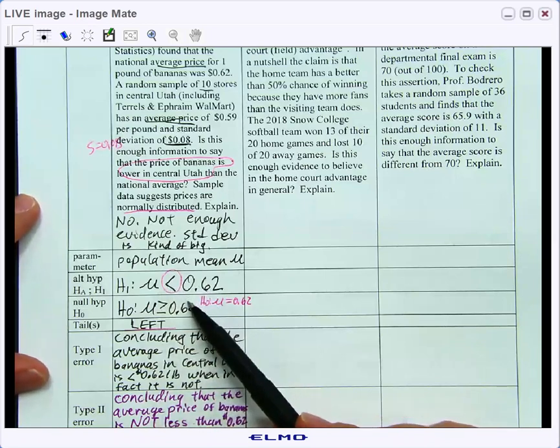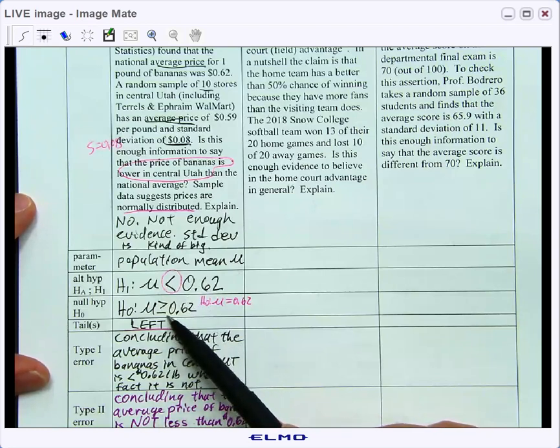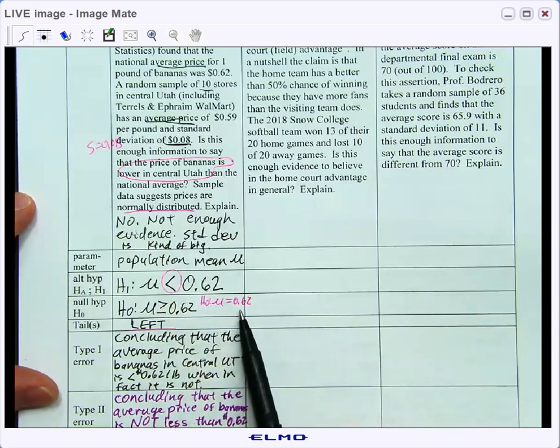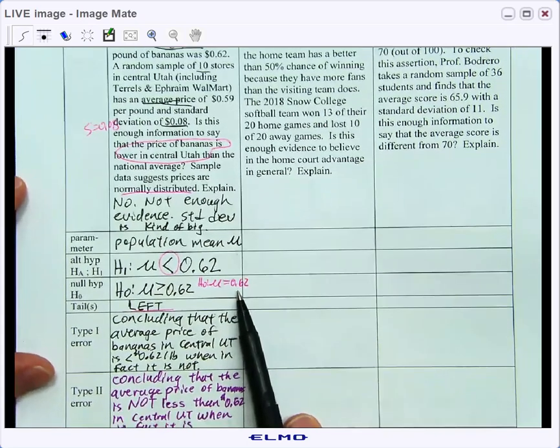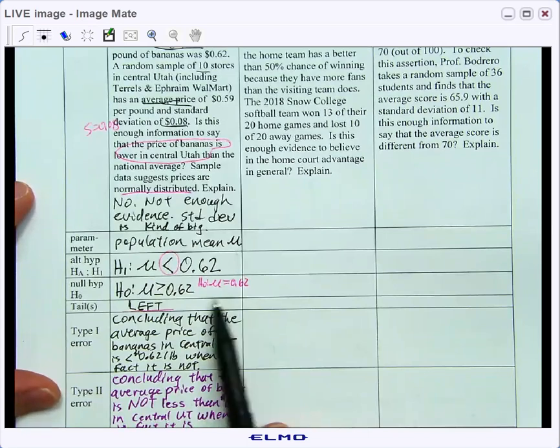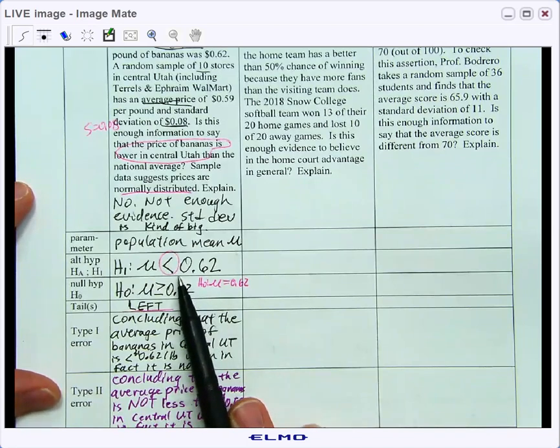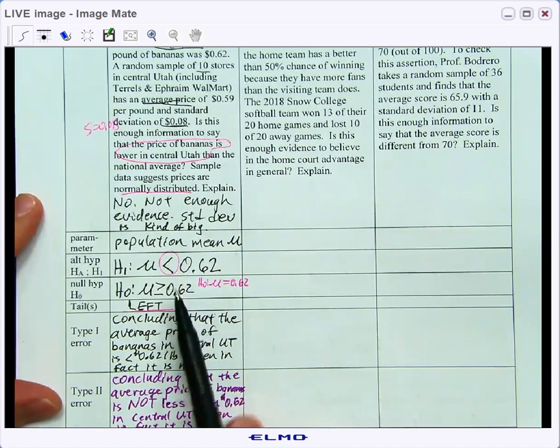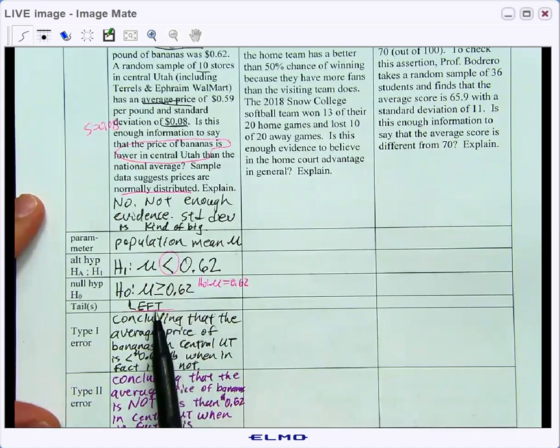Therefore, the null hypothesis would be the opposite of that, which is that it's greater than or even equal to 62 cents per pound. But in a beginning stats class, we can often just call it mu equals 62 cents. Now, based on our alternate hypothesis that mu is less than 62 cents per pound, less than is to the left on a number line, so this will be a left-tailed test.